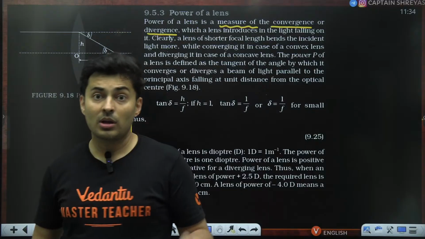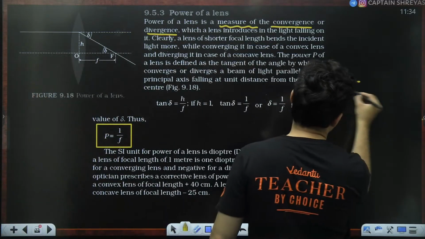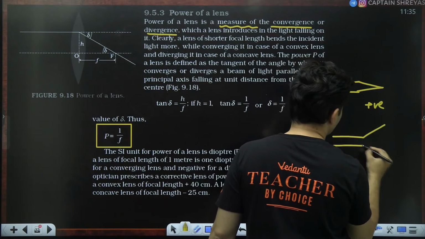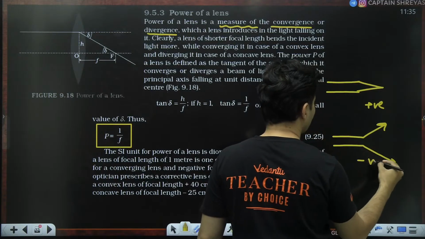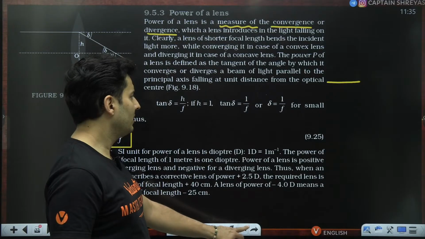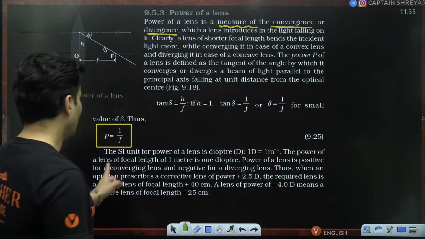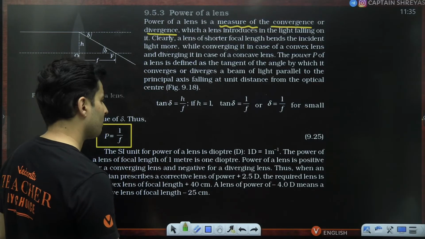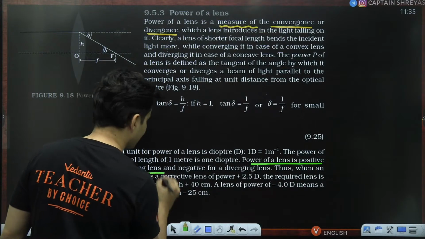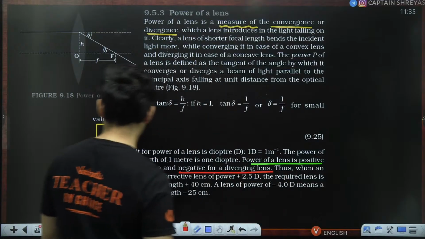Okay. Now, also remember, the power can be positive or negative. If the rays converge, then it is positive. If the rays diverge, then the power is going to be negative. That is also something which you should keep in mind. So I think all these pointers will be mentioned over here. Yep, let's see that. So basically, yes, the power of a lens is positive for a converging lens, whereas it is negative for a diverging lens.